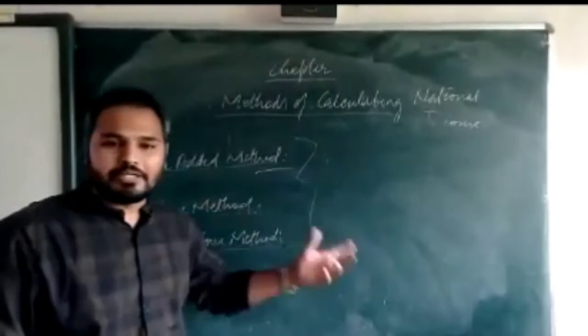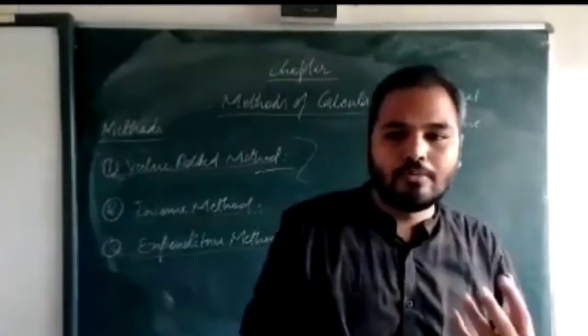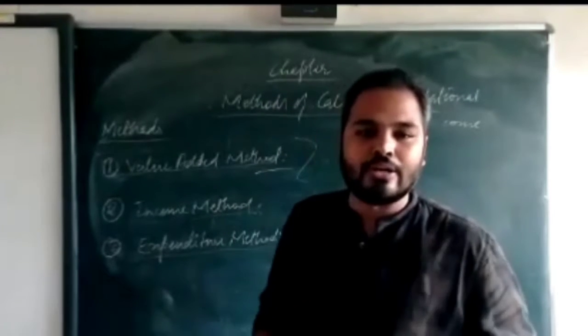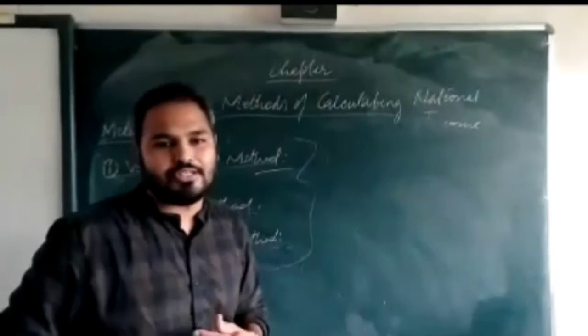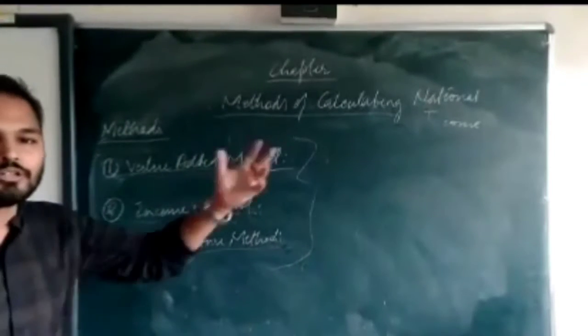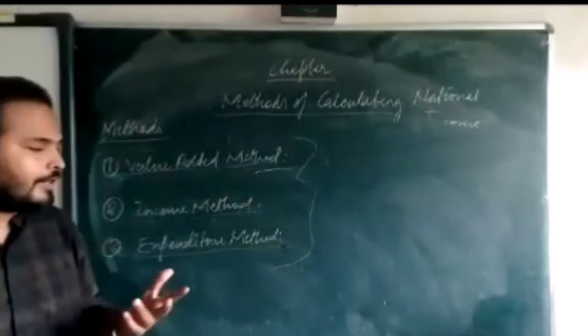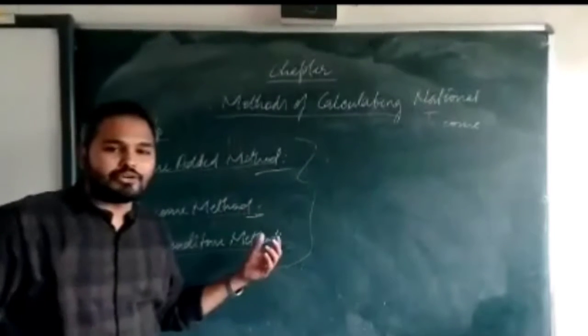Then the income method means how you are earning, how much factor services you have done. You have gone somewhere, you have worked there, you are getting your salary, your wages, from the factory or from the school or from any government office where you are working for the government. So there you are having your income.